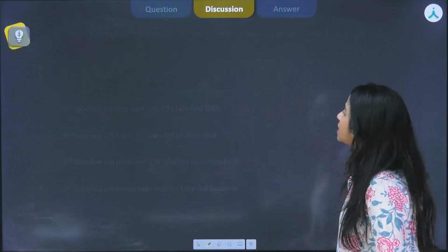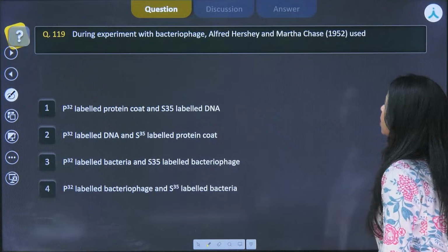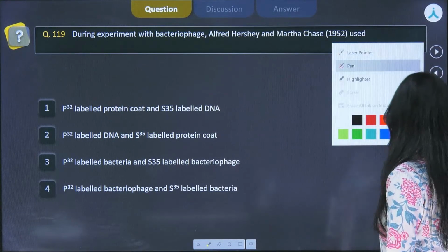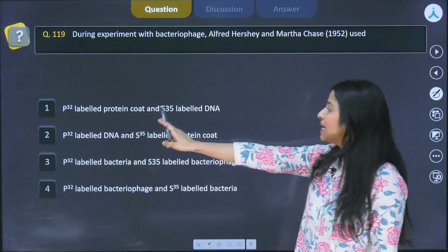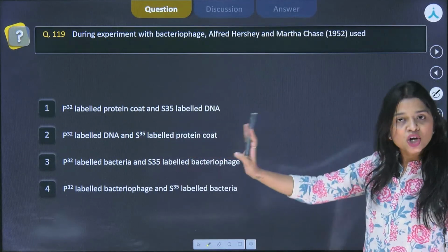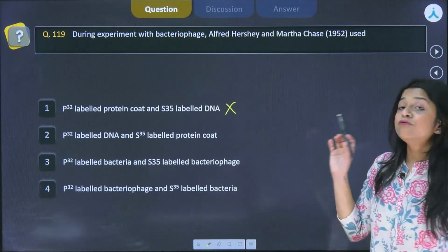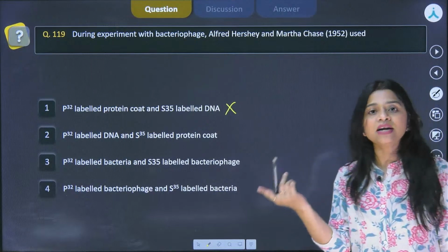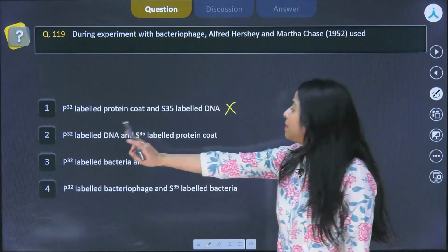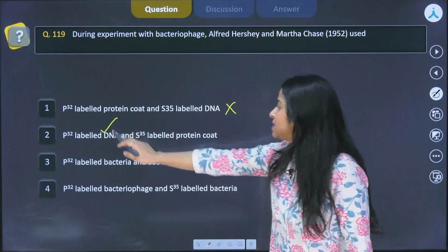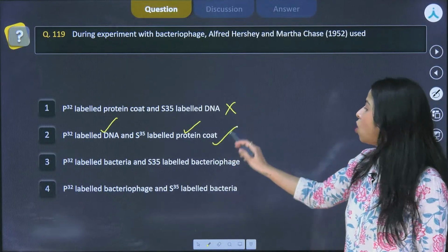Now coming back to the question. During the experiment with bacteriophage, Alfred Hershey and Martha Chase used what? P32 labeled protein coat and S35 labeled DNA. No, this is opposite. It was radioactive phosphorus for DNA and radioactive sulfur for protein. Secondly, P32 labeled DNA and S35 labeled protein coats, yes. So this is the true option.